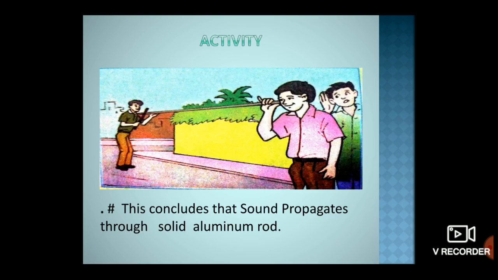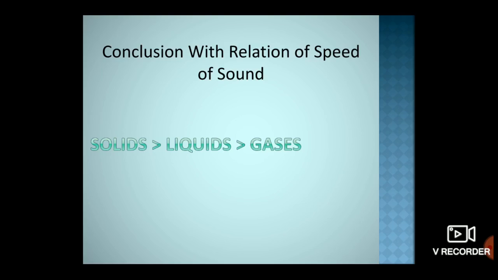This concludes that sound propagates much faster through liquids as compared to gases. Now, people living near railway tracks are warned well in advance about an approaching train. The sound produced by the wheels of the train propagates much faster through solids, that is, the tracks. Therefore, it can be detected much before it is heard through the air.